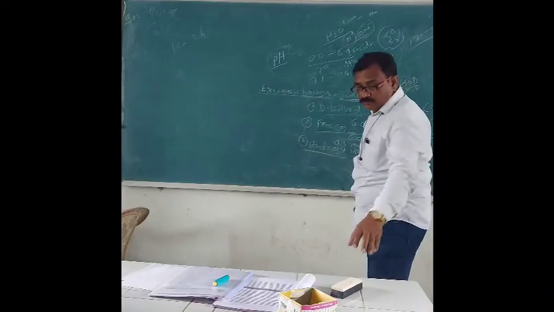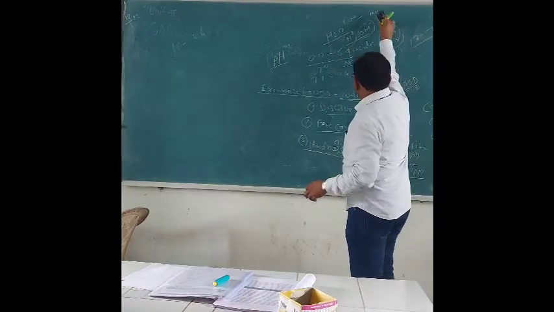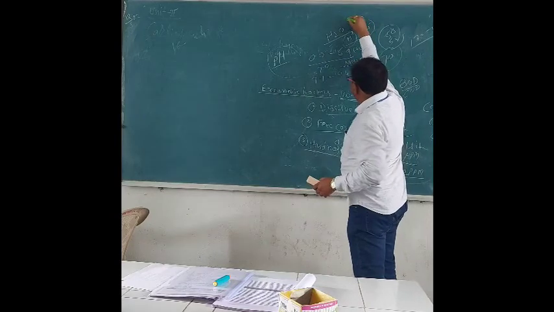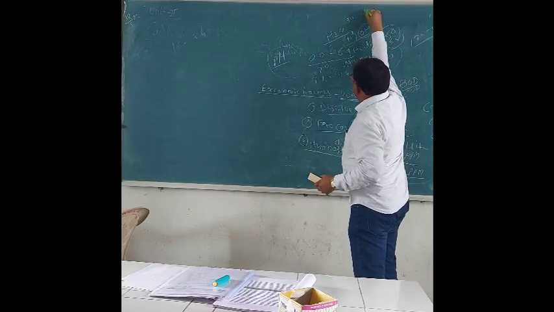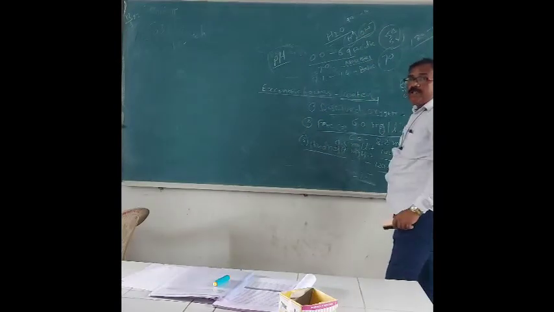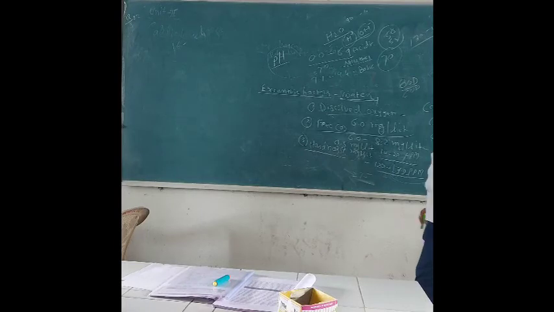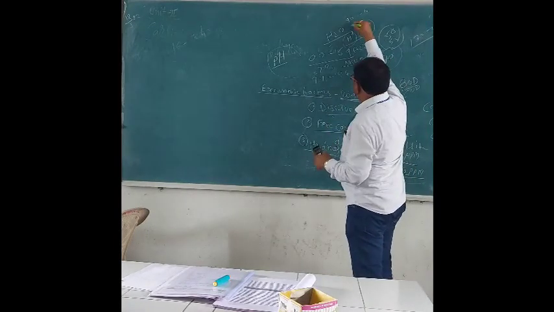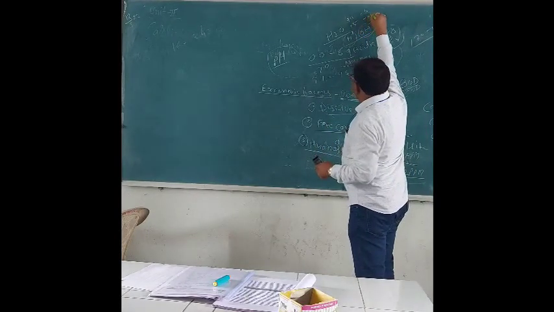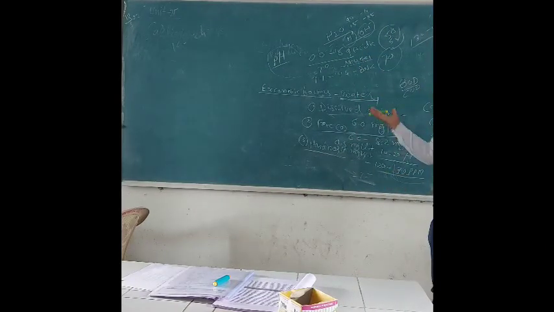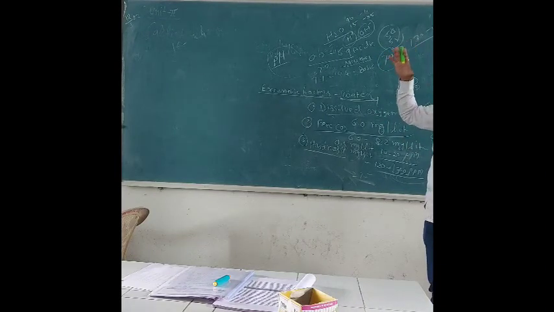Suppose H+ ions are 90 and OH- ions are 10, the water is acidic. When it is 15 and 85, the water is basic, alkaline. Neither alkaline nor acidic, it is in the optimum range.